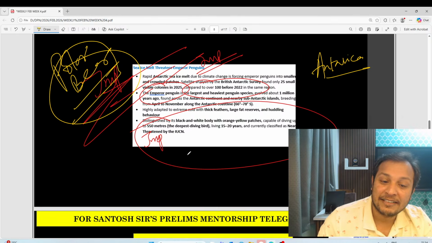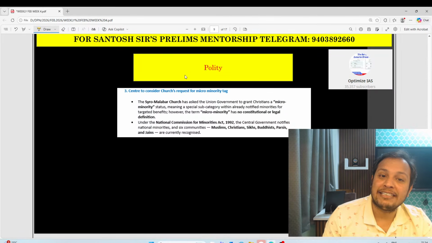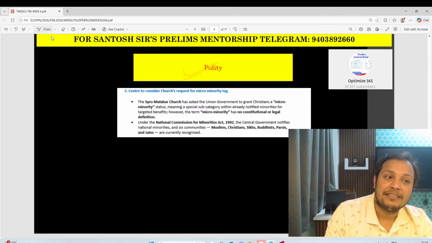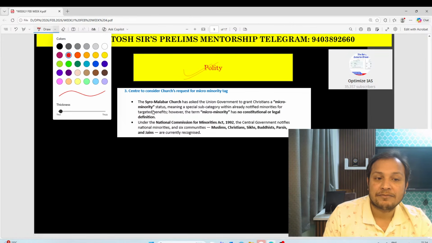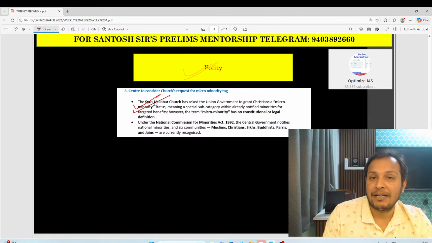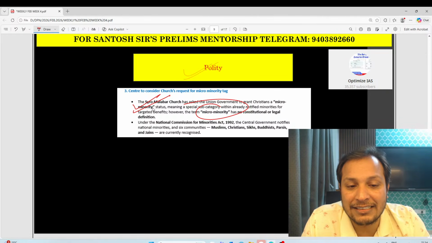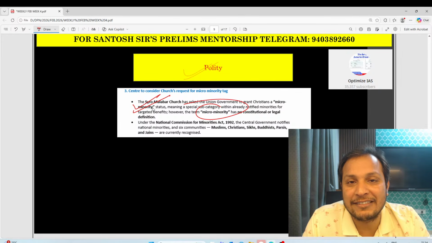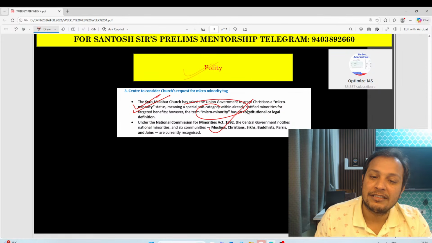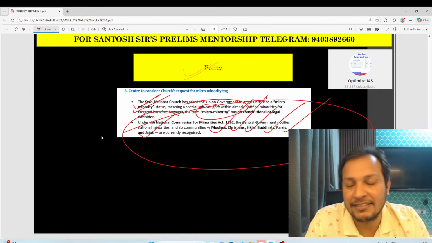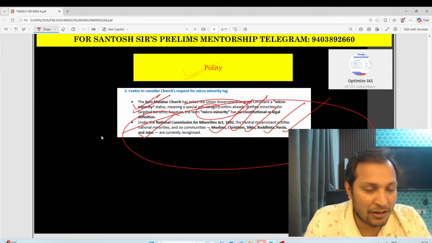Next, guys, polity. In polity, the first topic is the Malabar Church, the Syro-Malabar Church. They are asking for minority tags. Guys, minority tag is given under the National Commission for Minorities Act 1992. At present, we have 6 minority communities: Muslims, Christians, Sikhs, Buddhists, Parsis, and Jains. These are the 6 minority communities under the National Commission for Minorities.